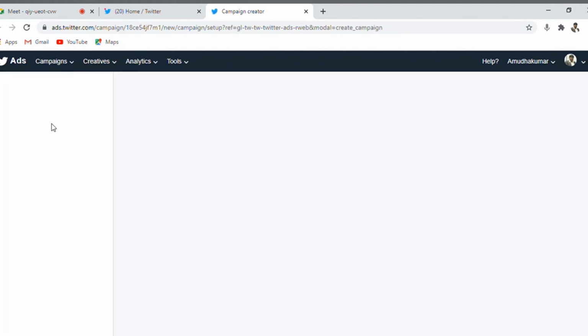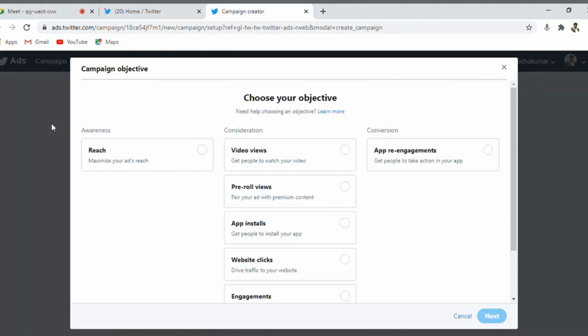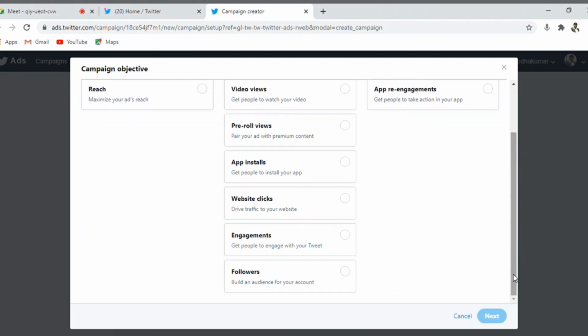So we have been looking at Twitter ads for quite some time now. We have three more goals that we need to complete with respect to Twitter ads. We tried the reach, video campaign, pre-roll, app installs, and website clicks. We have goals like engagement, followers, and app re-engagements. We will try to do all these three right now.